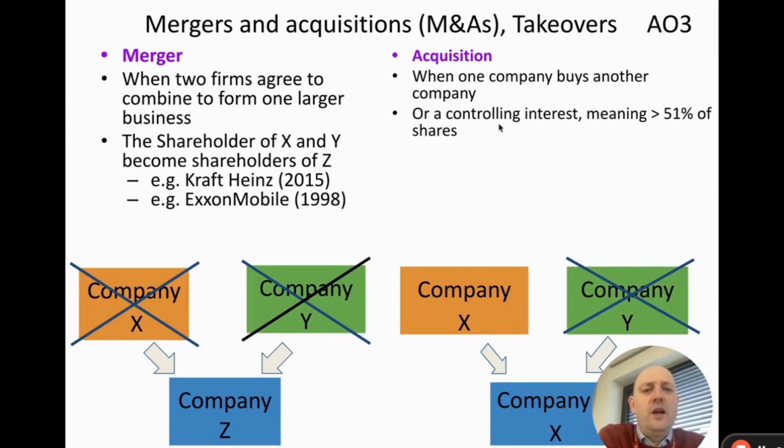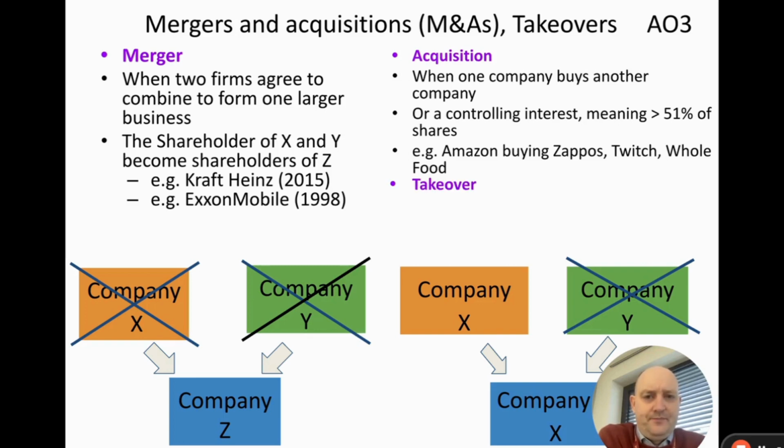They don't need to buy all of the company. If it's a publicly held company, they just need to buy 51% of the shares, and then they've got something called a controlling interest. For example, one company that's grown a lot through buying other companies is Amazon, who's bought Zappos, Twitch, Whole Foods, etc.